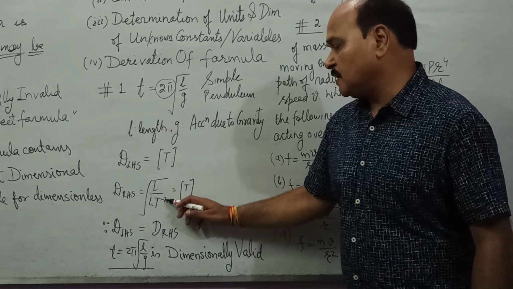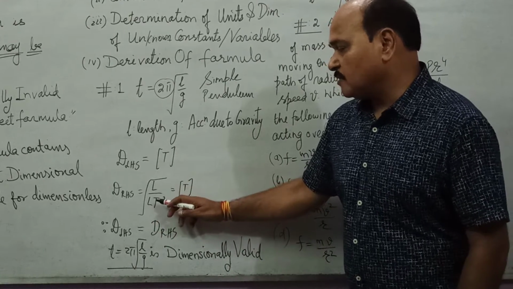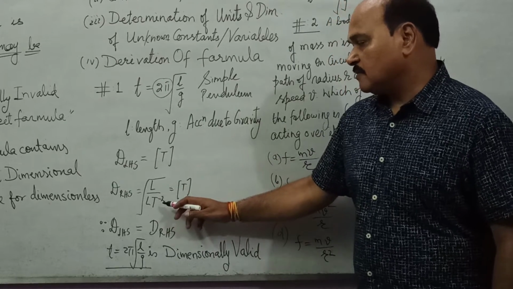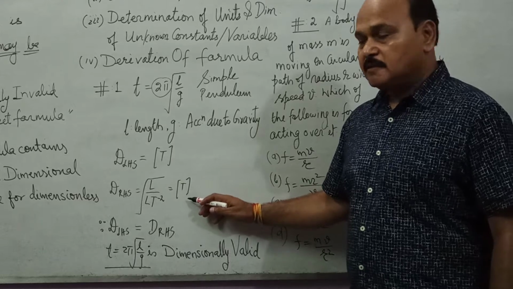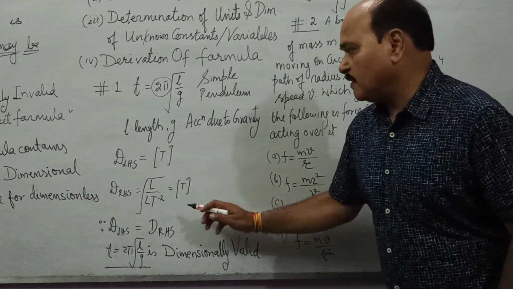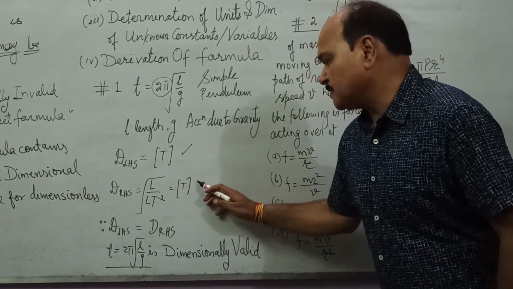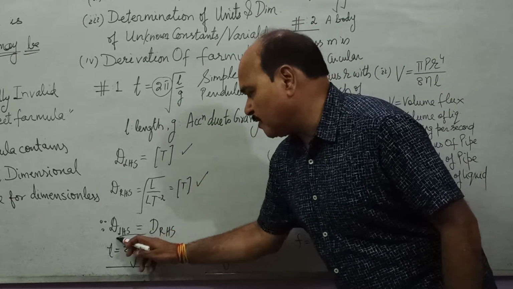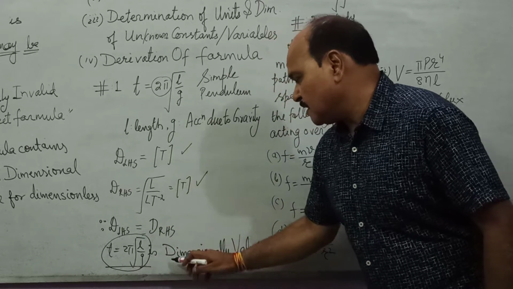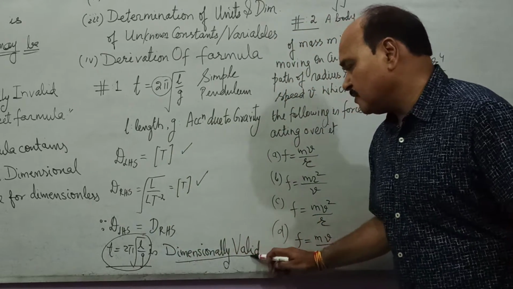We substitute here, we put square root, this L cancels out, and what do we get? We get the dimension of right hand side as T. So you can see dimension of left hand side is same as dimension of right hand side. Therefore, the given formula T is equal to 2 pi square root of L upon g is dimensionally valid or correct.